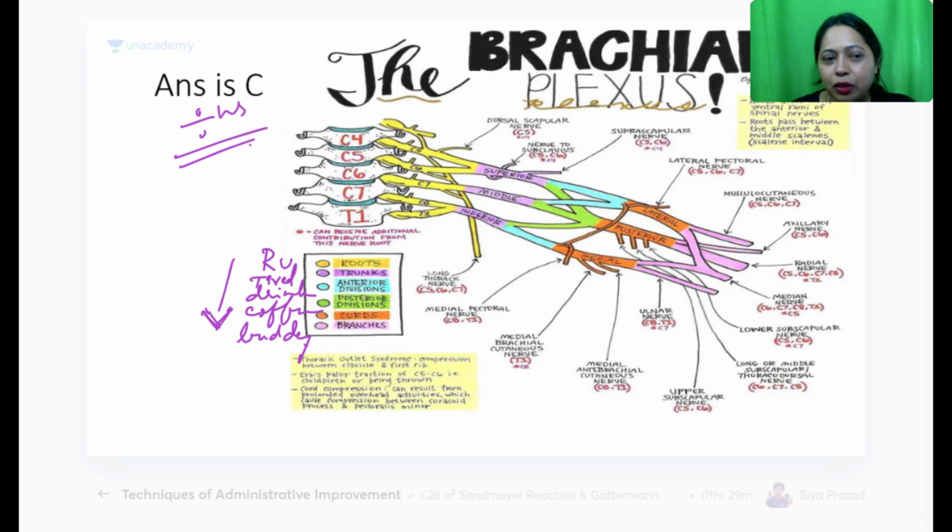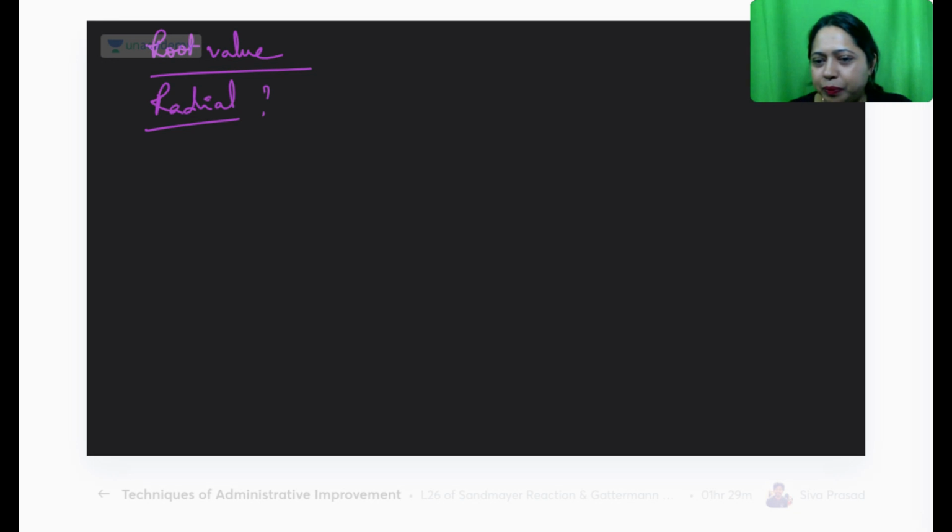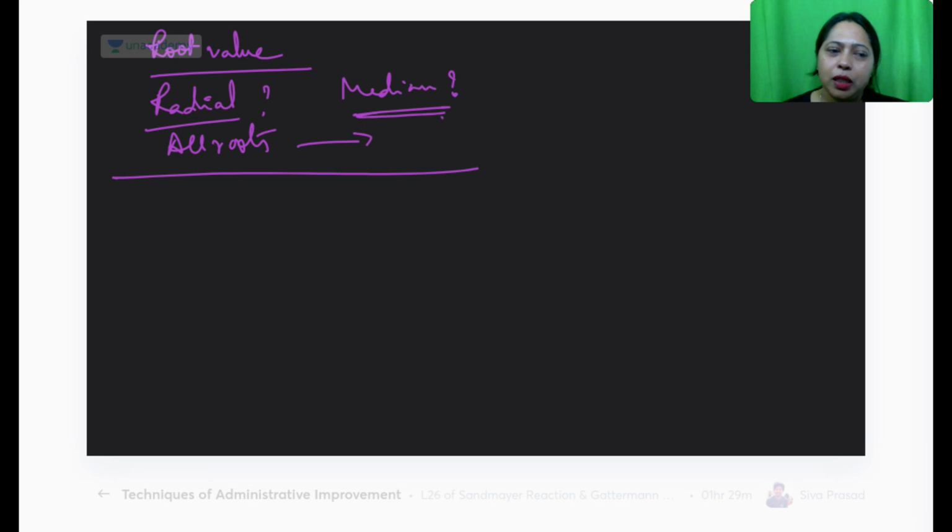So now tell me one quickly, what is the root value of radial? Quickly, who can tell me? Root value of radial. All roots. Median? Root value? Same. Okay. Next, what about the musculocutaneous?